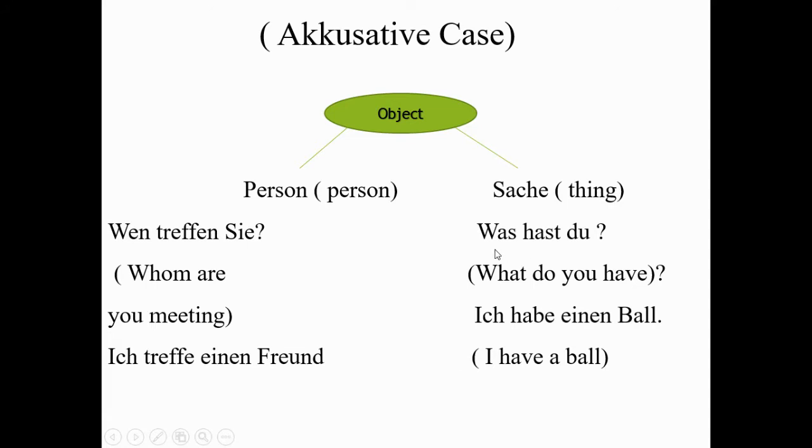The next sentence is "Was hast du?" What do you have? And you answer, "Ich habe einen Ball." I have a ball. So einen Ball is a direct object, so we will use accusative case here.